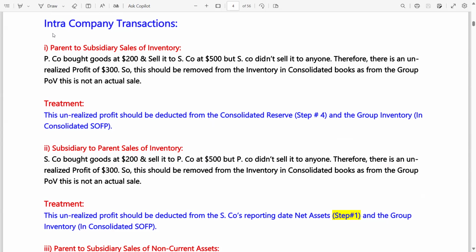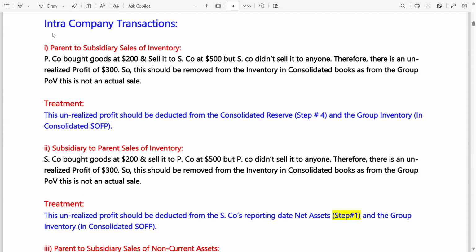Maybe some of you might not be able to understand these transactions, but I will try my best to explain each and everything in proper detail along with practical examples. Let's start the intra-company transactions. Intra-company or intra-group transactions mean transactions between the group members, from subsidiary to parent or from parent to subsidiary.